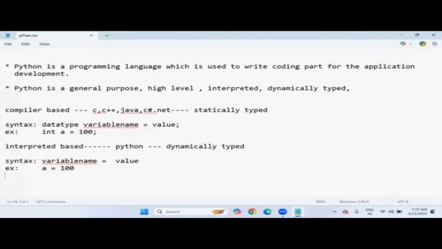That's it. So we don't need to include any data type explicitly, because I said Python is dynamically typed in nature. Dynamic means at runtime, during the program execution. So based on the value we are assigning to the variable a, Python will automatically decide the data type of the variable a. So the data type is decided internally by Python only. You need not define any data type explicitly for this variable a. Okay, so this is an important point you notice.